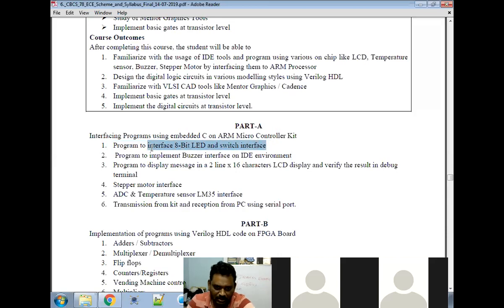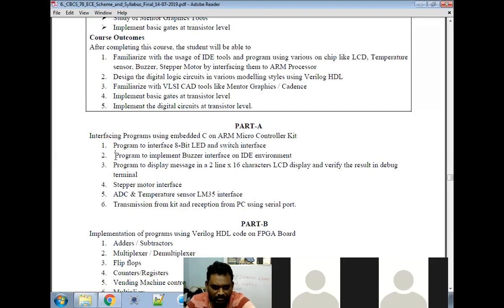This is your assignment. Today, the first assignment is a program to interface 8-bit LEDs and a switch interface. You need to operate 8 LEDs and 8 switches. It is your own work and you need to submit your code. That is your first task for this lab.